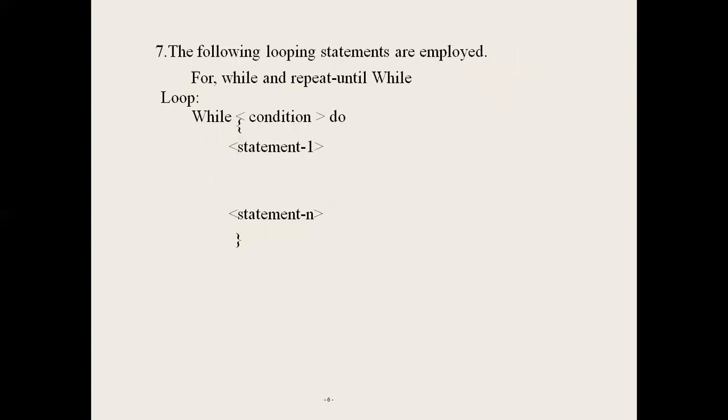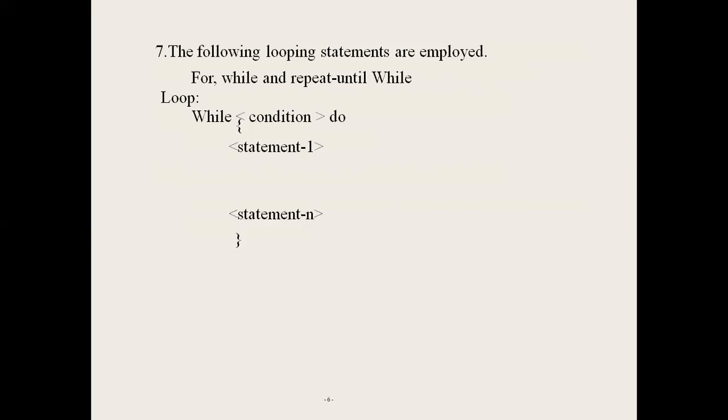Next one, loop statements. There are three types of loop statements. The first one is the while loop, the second one is the for loop, and the third one is the repeat until statement. First, the while loop: while condition do statement 1, statement 2, ..., statement n.